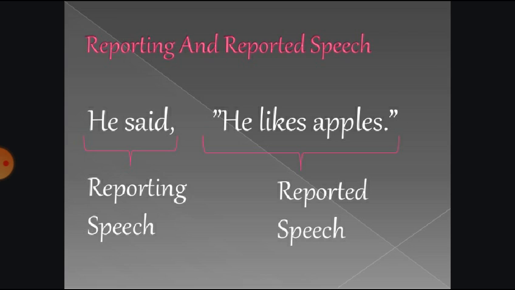In the same way, outside the inverted comma, one part is there where you can see he said is written. So he is a reporting subject, and said is a reporting verb.